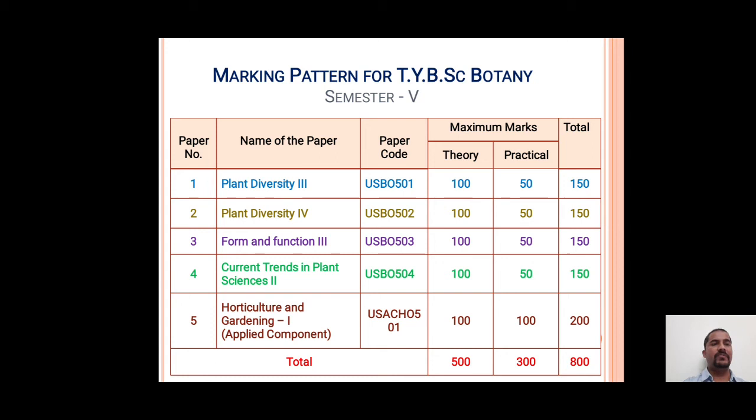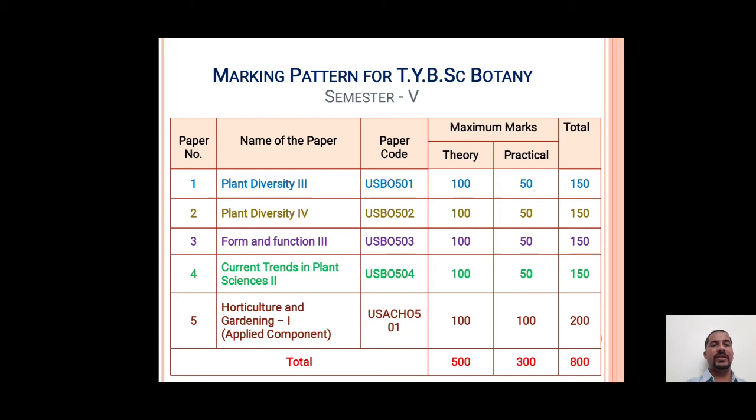That means a total of 150 marks for paper number 1. Similarly, paper number 2, titled Plant Diversity 4, paper code USBO 502, has a theory paper for 100 marks and a practical paper for 50 marks, total 150 marks.